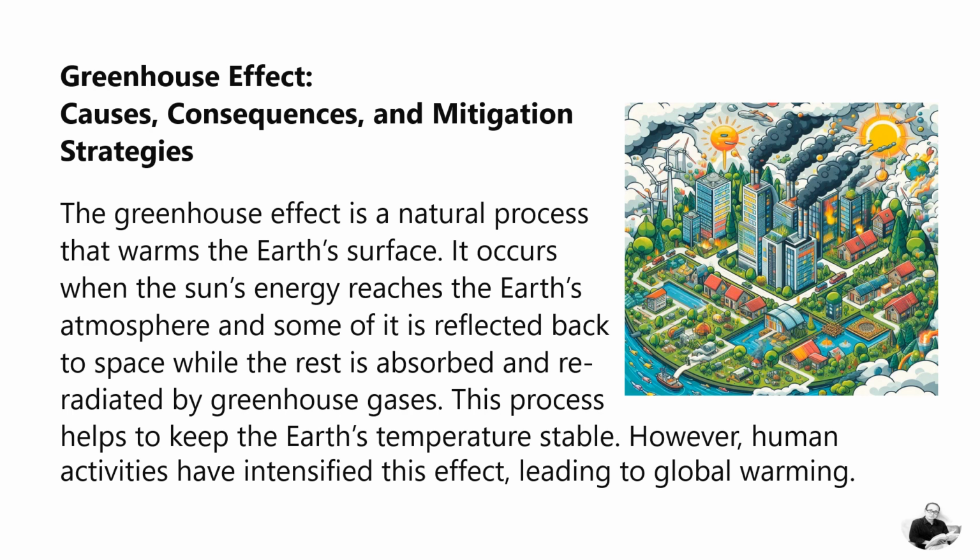It occurs when the sun's energy reaches the Earth's atmosphere, and some of it is reflected back to space, while the rest is absorbed and re-radiated by greenhouse gases. This process helps to keep the Earth's temperature stable. However, human activities have intensified this effect, leading to global warming.